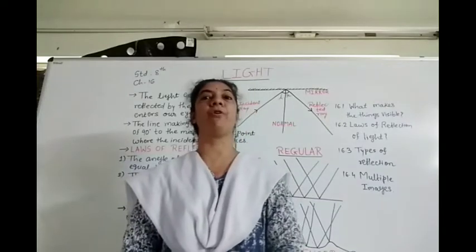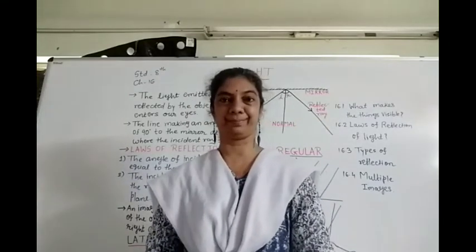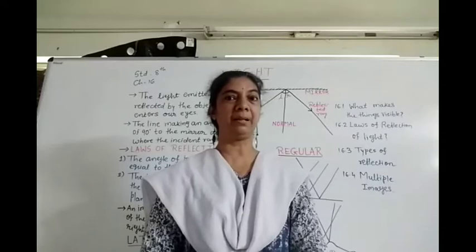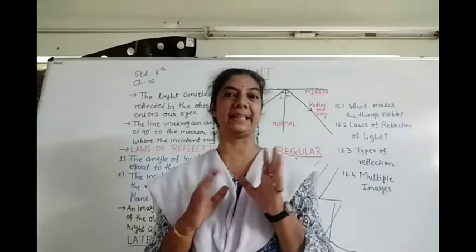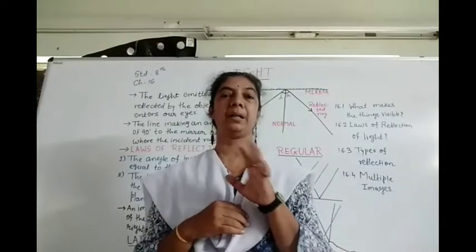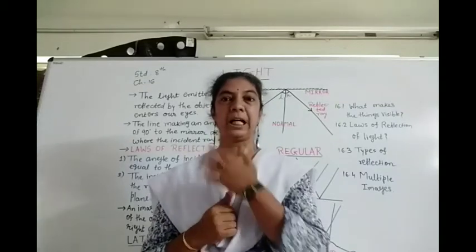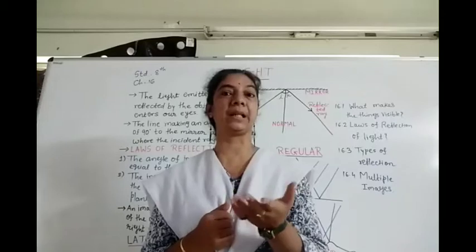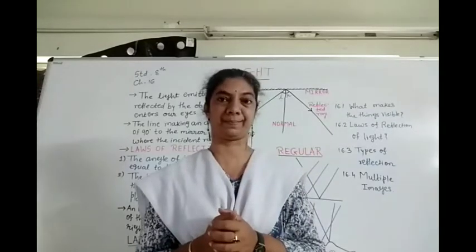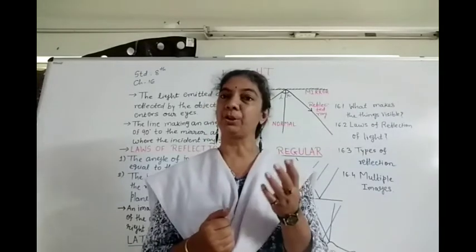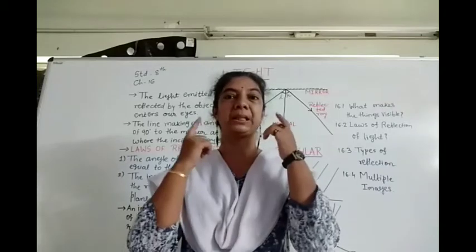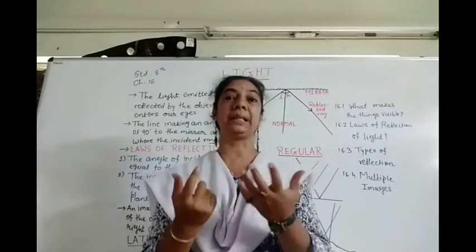Light is a form of energy. Basically, our five senses are the different forms of energy. After this, we are going to discuss sound in our next chapters. It is also a form of energy which makes us able to listen to things.